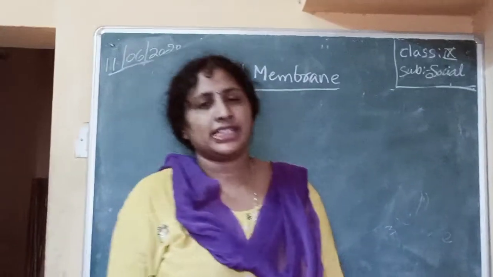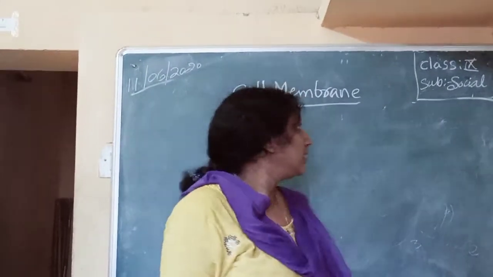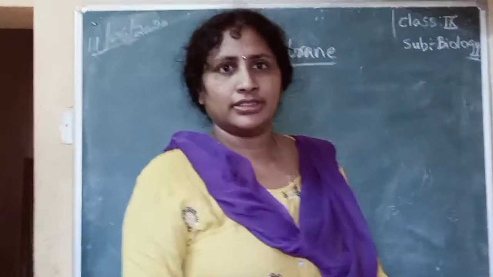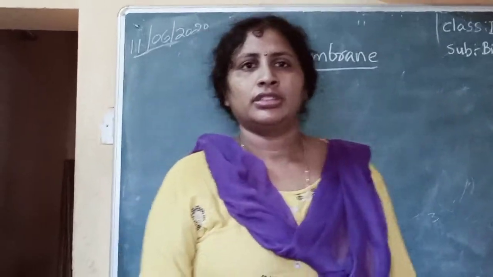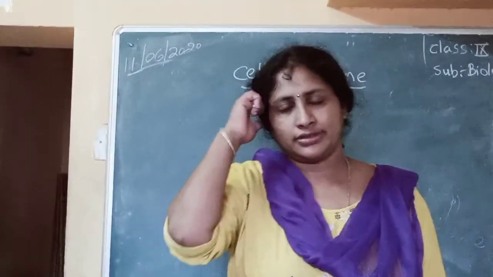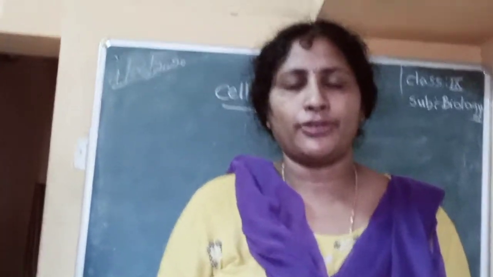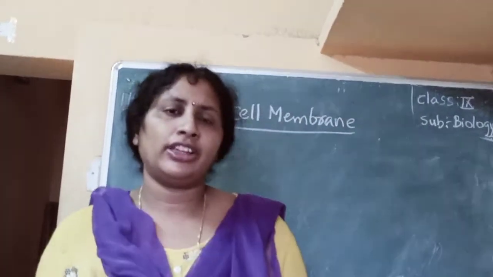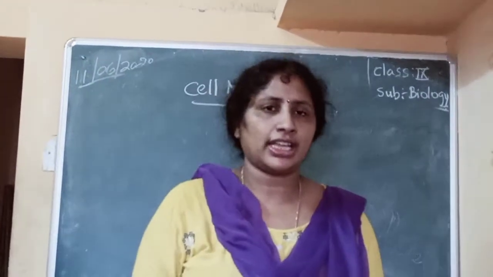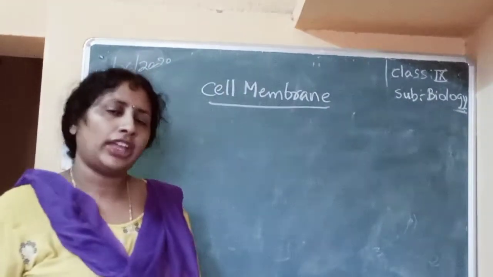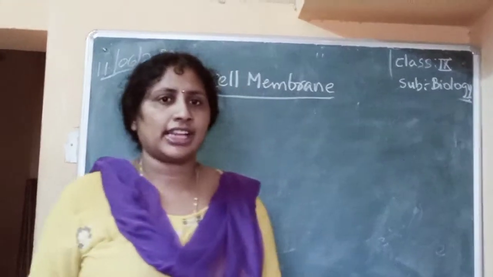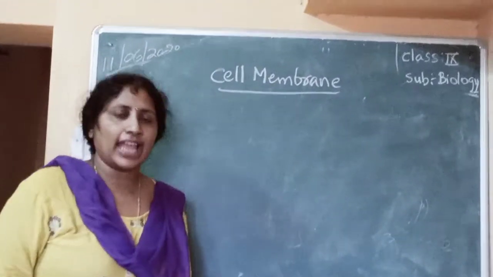So last class we discussed a typical cell. What is a typical cell? A typical cell is a generalized diagram of a cell in which all the cell organelles are present. In the last class we have seen the plant cell and animal cell.